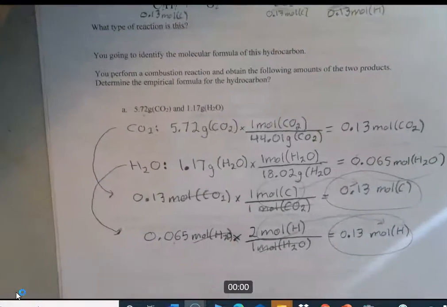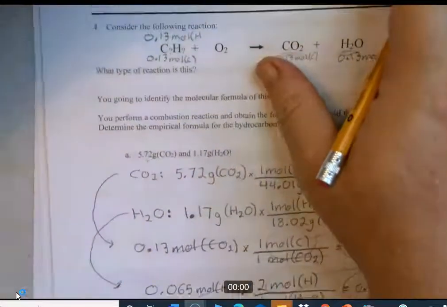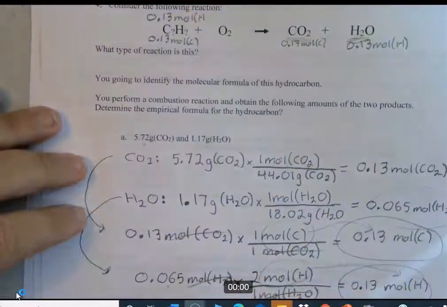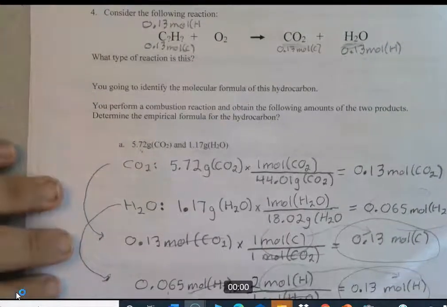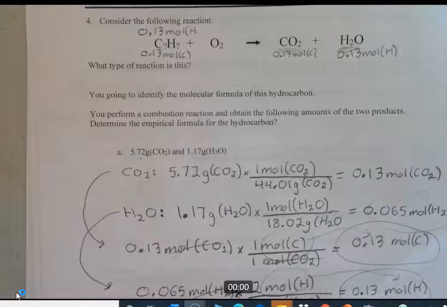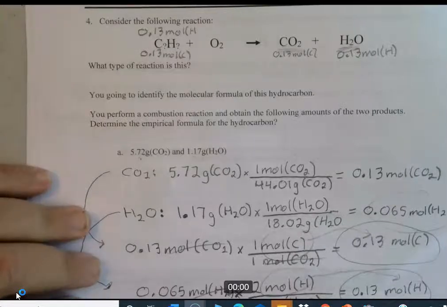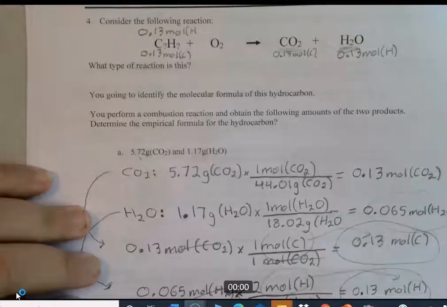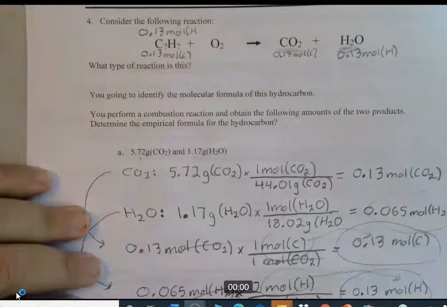Okay, so we figured out that we have a ratio now of 1.3. So now we can write the empirical formula C0.13 H0.13. But of course you can't have decimals in subscripts like that. They have to be whole number ratios. So just create a ratio out of these two numbers, and of course you get 1 to 1. So that's the CH compound, C1H1, which of course you just write as CH.